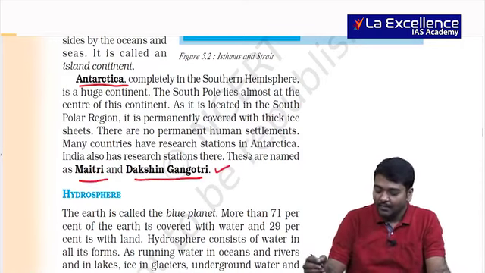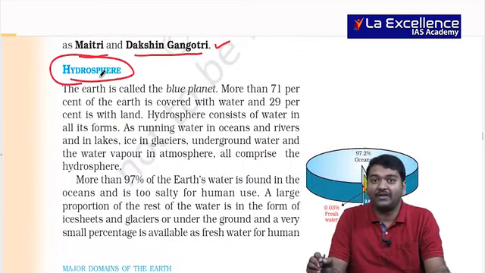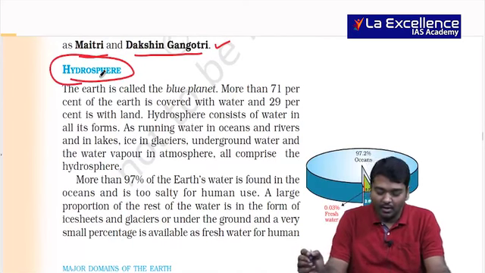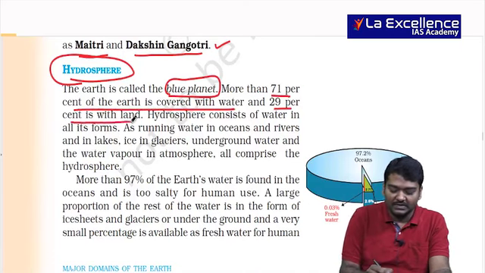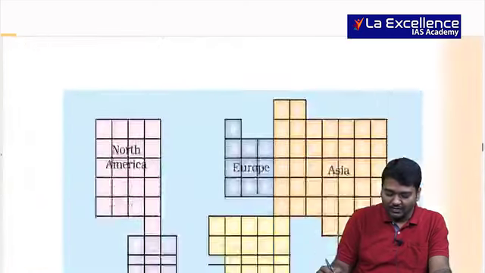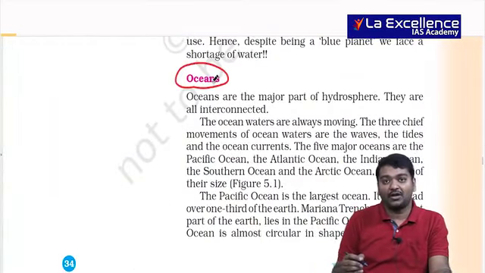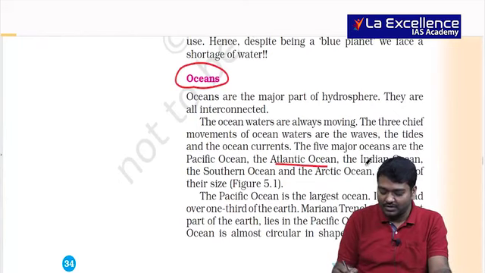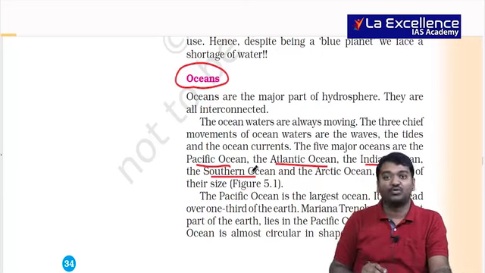Is this clear? Then we need to talk about hydrosphere, where we read about oceans, rivers, lakes and all. Earth is called as blue planet mainly because 70% of the earth is covered with water and 29% is covered with land. No need to see this. And when we talk about oceans, again they are talking about Pacific Ocean, Atlantic Ocean, Indian Ocean, Southern Ocean, that is in between continents, and Antarctica, whatever ocean is called as Southern Ocean, and the Arctic Ocean, right?